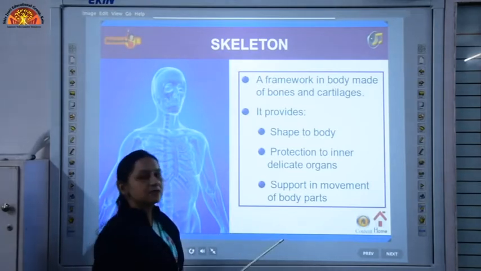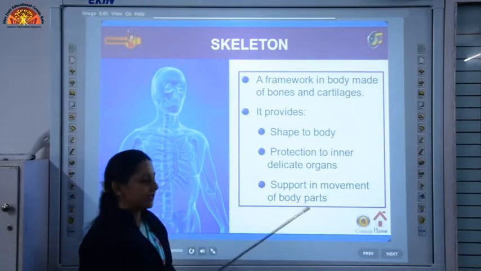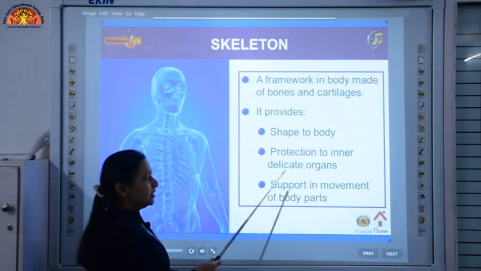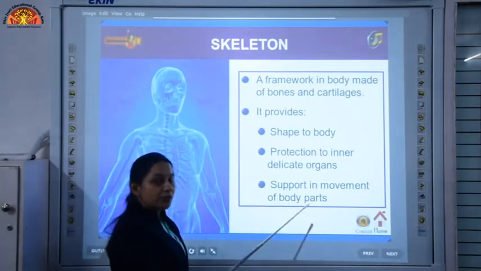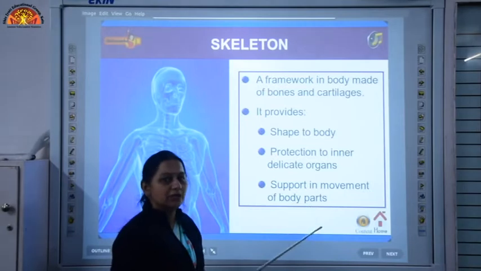So it is responsible for the protection of inner delicate organs. Along with these, it gives support in the movement of different body parts.